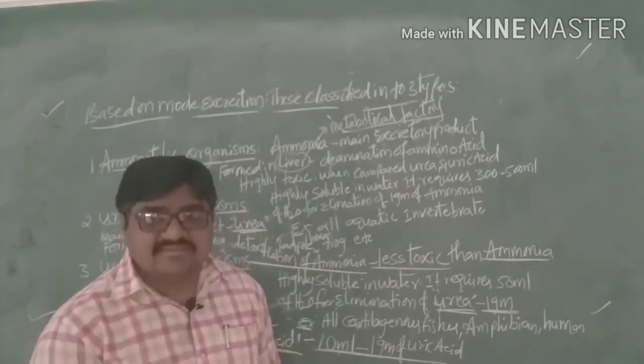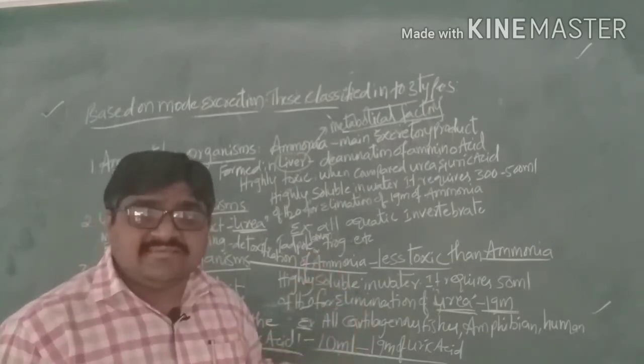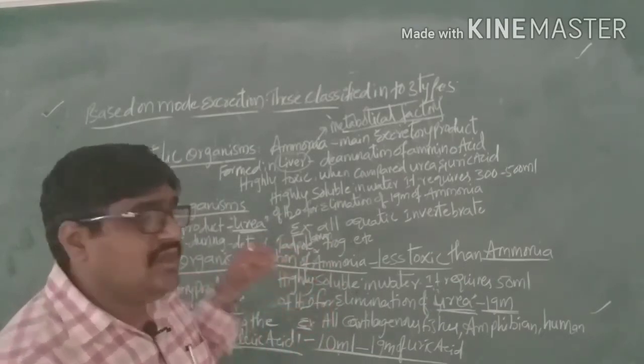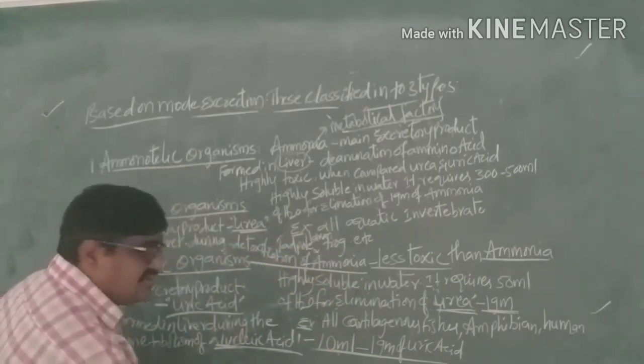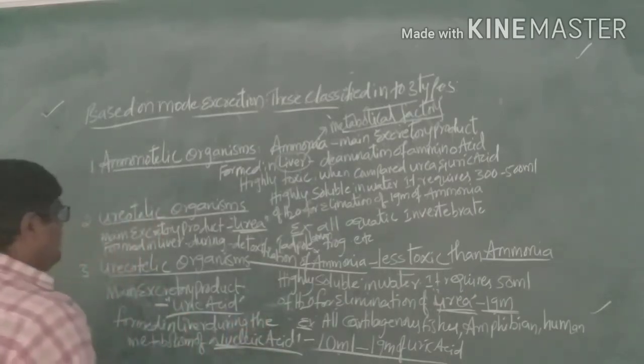When compared to ammonia and urea, uric acid is less toxic.